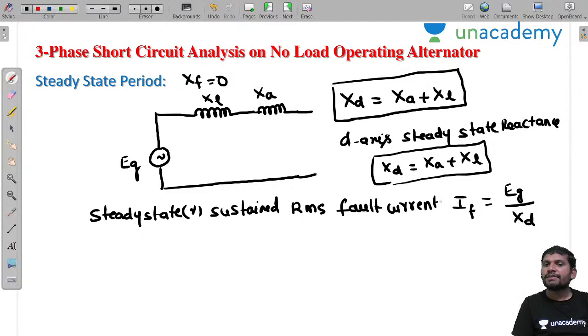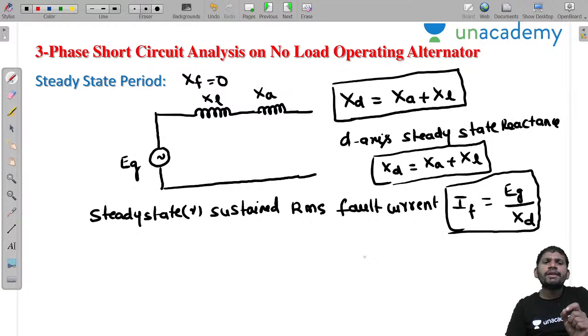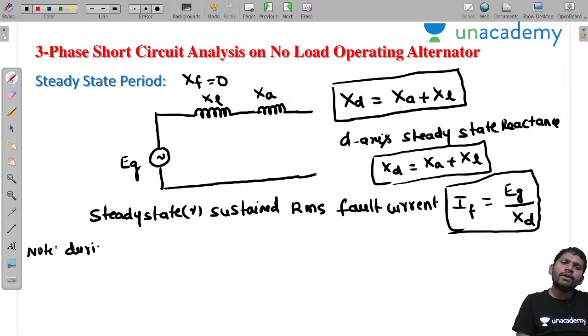Sir, I have one doubt. At the start, before the fault condition, you wrote the EG at angle of delta, but why are you not taking it at angle of delta now? Sir, remember this point: during a three-phase short circuit fault, what is the electrical power?